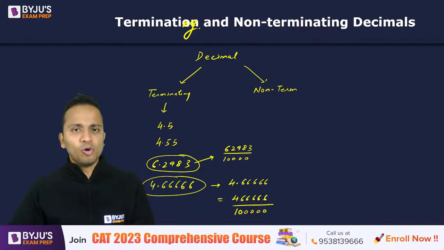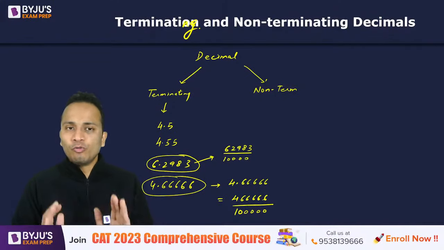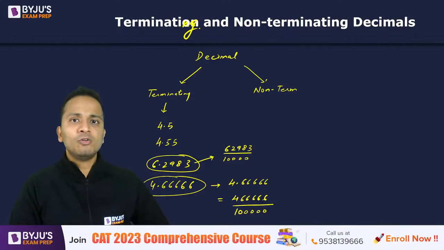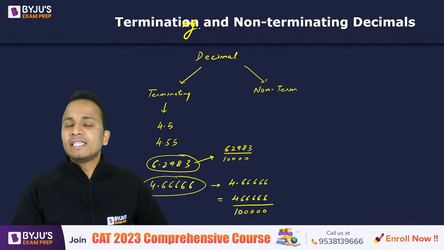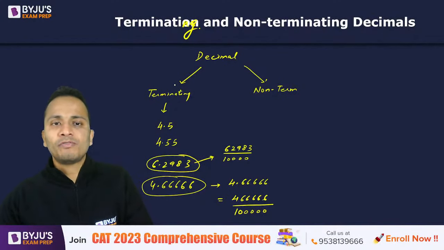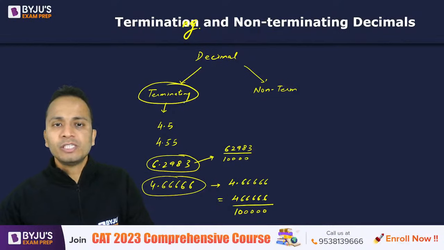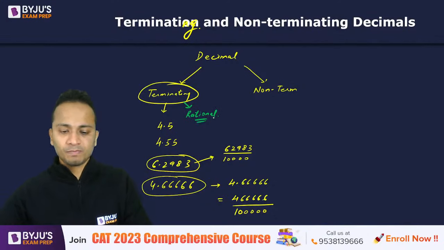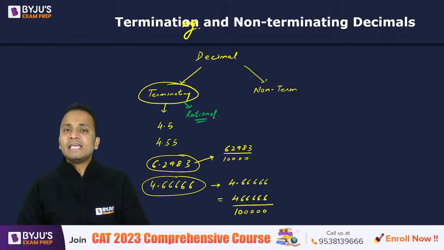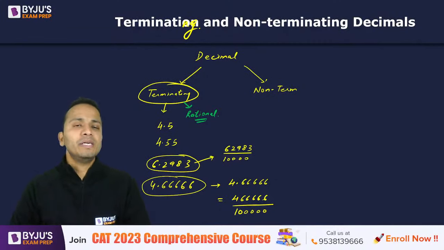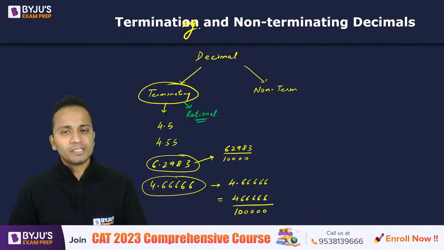So one thing we can conclude from what we have learned up till now is that if a decimal is of the terminating form, then it will be a rational number. Any decimal which is terminating in nature will always be a rational number.